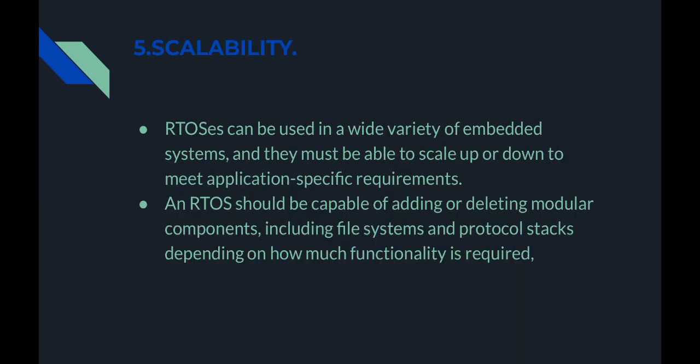The last one is scalability. Real-time operating systems can be used in a wide variety of embedded systems, and they must be able to scale up or down to meet application-specific requirements. A real-time operating system should be capable of adding or deleting modular components, including file system and protocol stacks, depending on how much functionality is required.